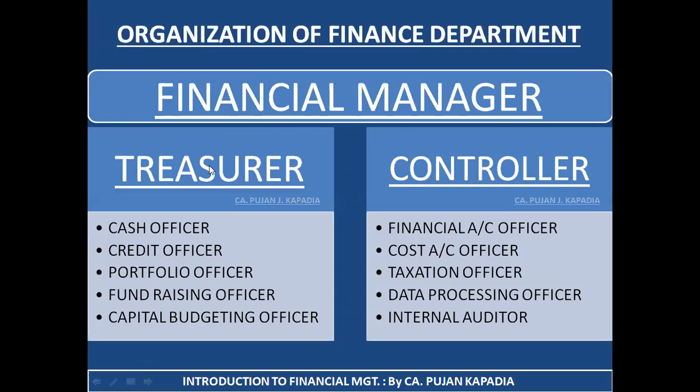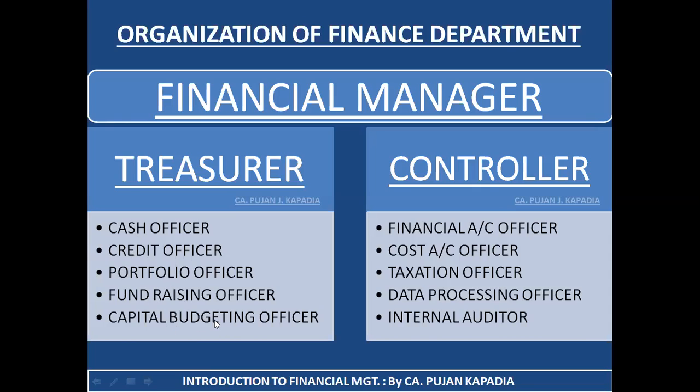Now basically there are two important functions over here. One is treasurer and second is controller. Treasurer includes basically 5 different kinds of officer. First is cash officer. He takes care about cash receipts and cash payment. Second is credit officer. He basically takes care about the amount of collections or the credit sales that are being provided, means any funds which are being provided on credit. Third is portfolio officer. He basically takes care about the investment, like which assets should be invested in. Next is fundraising officer, who takes care about what are the areas from where I can raise my money, raise my capital.